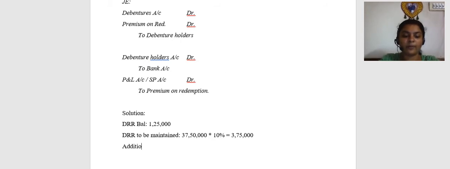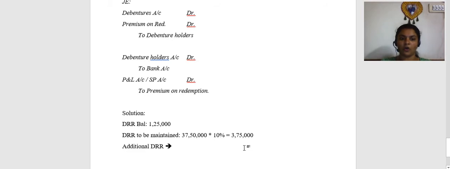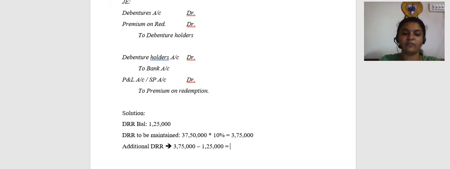What is the value of additional DRR to be created? I need to maintain 3,75,000, of which I am maintaining only 1,25,000 currently. So the amount to be created as DRR is 3,75,000 minus 1,25,000, which is 2,50,000.